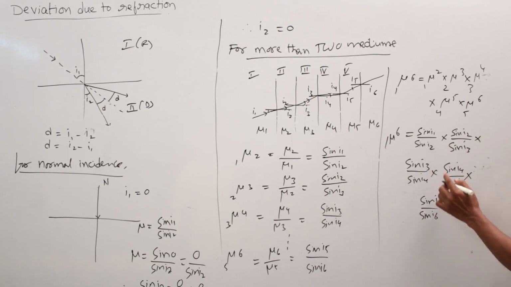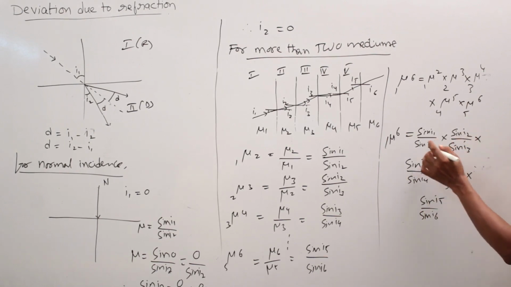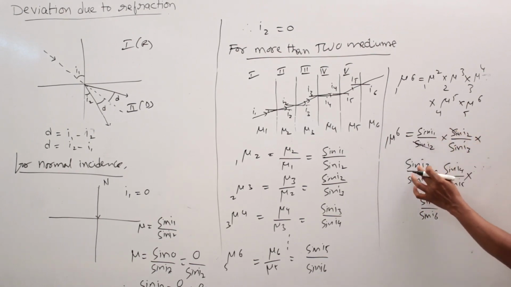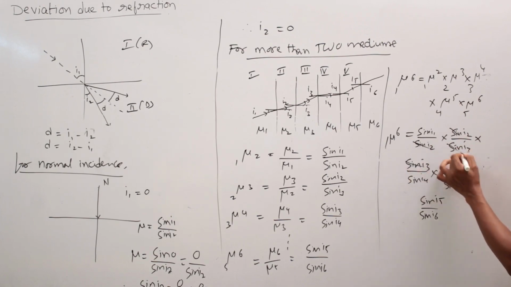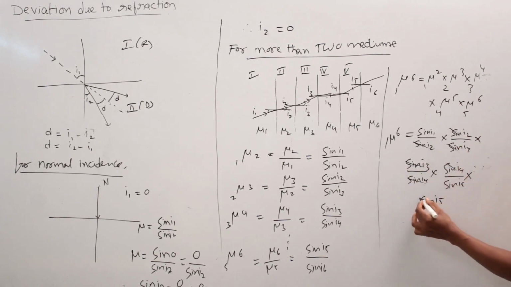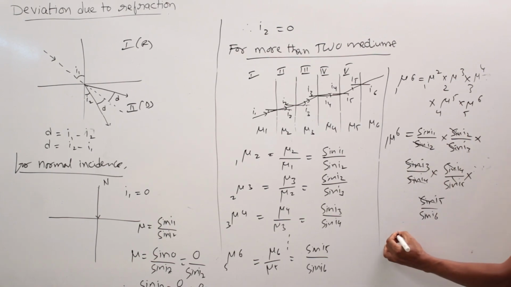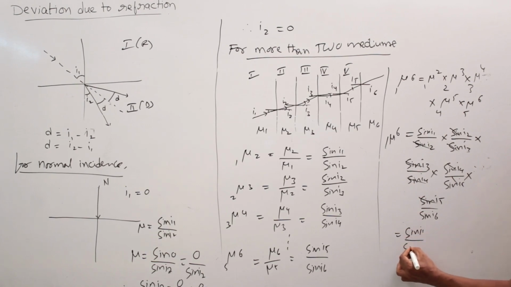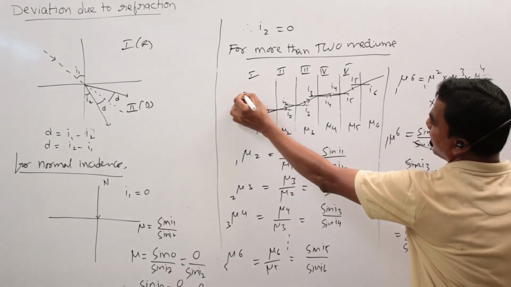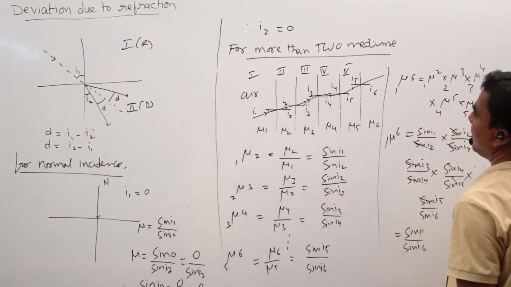So in this equation, sin I2 cancels with sin I2, sin I3 cancels, I4 cancels, I5 cancels. So the last one is sin I1 by sin I6. But the first medium is taken as air.